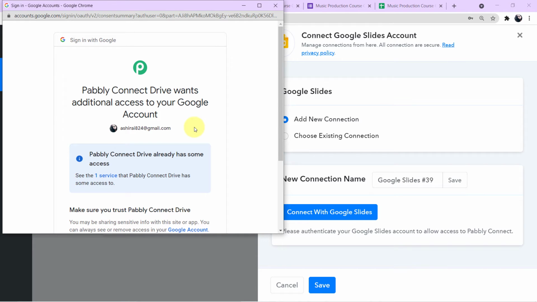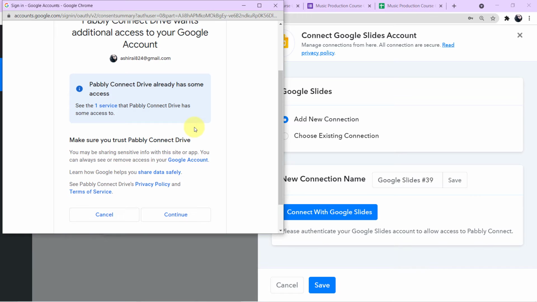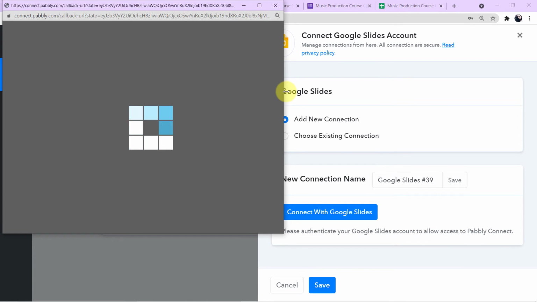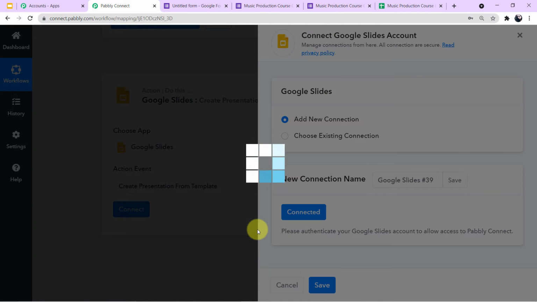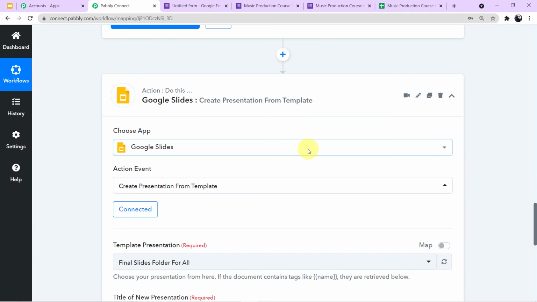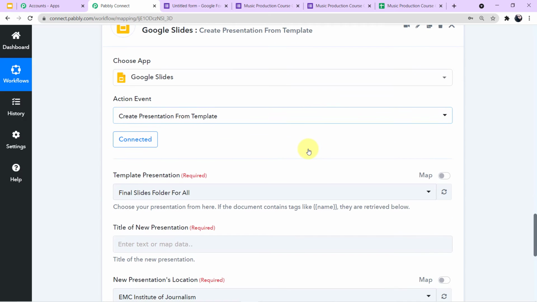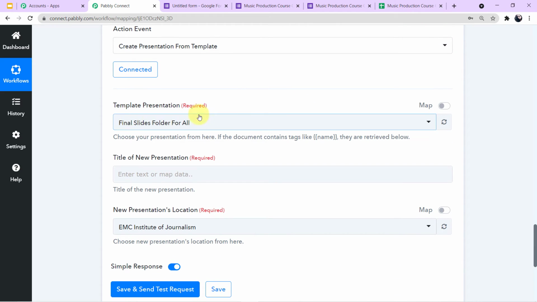Okay, now I'll enter with this particular account. As you can see on my screen, Pabbly is asking me for my permission. So guys, your data is completely safe and secure with Pabbly. You need not worry about your privacy and you can freely press continue. As you can see, I have been successfully authorized. Let it load. We have been successfully authorized. Now we have to fill up the required fields.